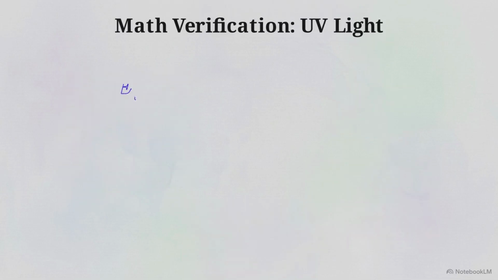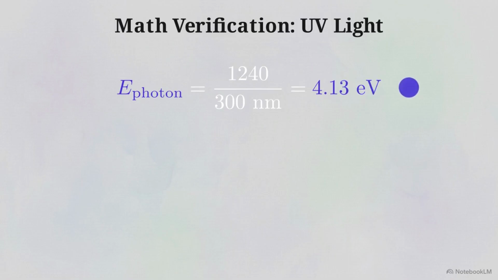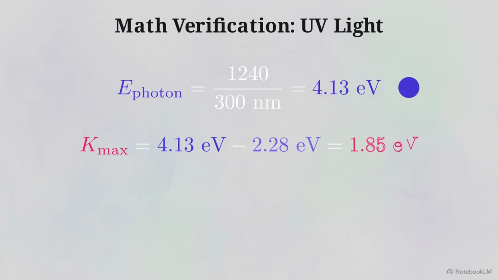Let's check the math. First, use the shortcut. 1240 divided by the 300 nanometer wavelength gives an incoming photon energy of 4.13 electron volts. Subtract the 2.28 electron volt work function, and you get a leftover kinetic energy of 1.85 electron volts. That translates directly to a stopping potential of 1.85 volts. Now, let's test the threshold. What happens if we switch our light source from the ultraviolet laser to a green laser at 546 nanometers?